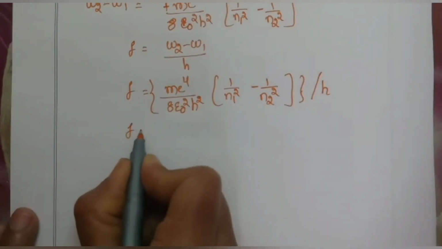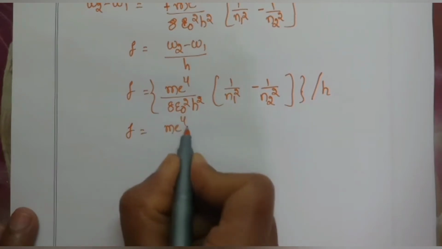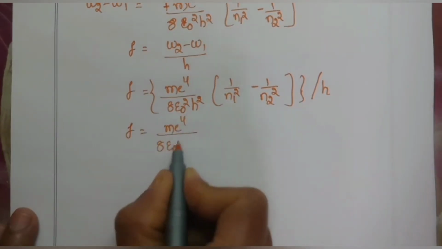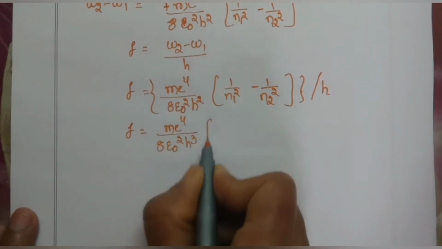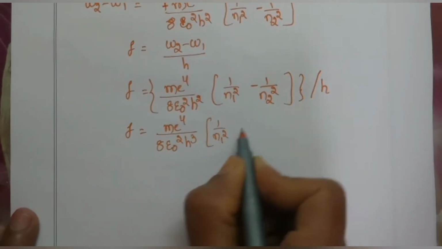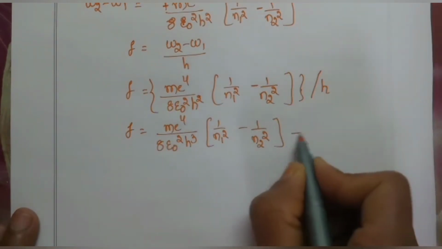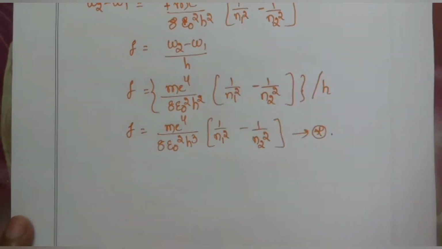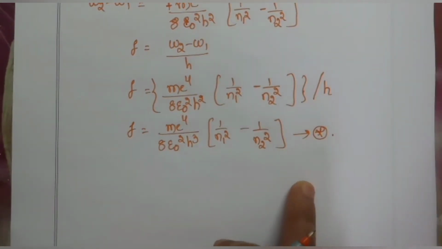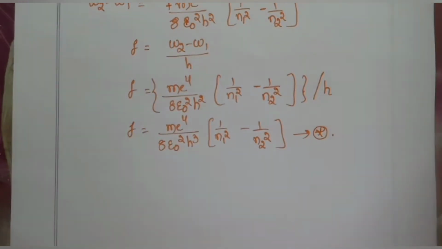So we get f is equal to m e power 4 by 8 epsilon naught square h cube into (1 by n1 square minus 1 by n2 square). So this is the equation for frequency of radiation according to Bohr's model.